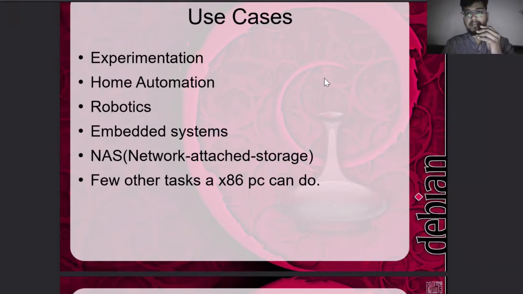For embedded systems, we connect them to Arduinos and all these things. We can use them for home automation. We also use them for network attached storage. Network attached storage is like having a huge memory block at home, I mean around 20 TB of memory, or a public IP at home, and you can connect it via a single board computer.